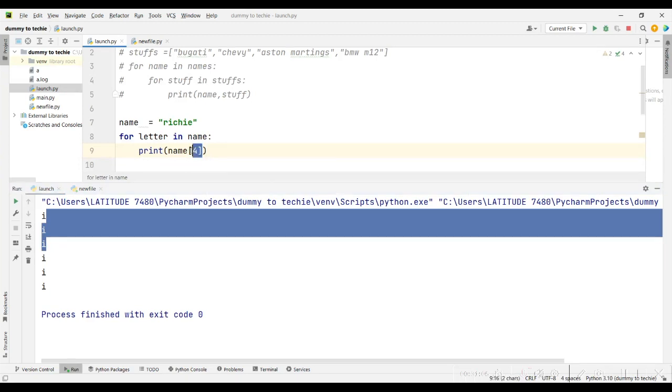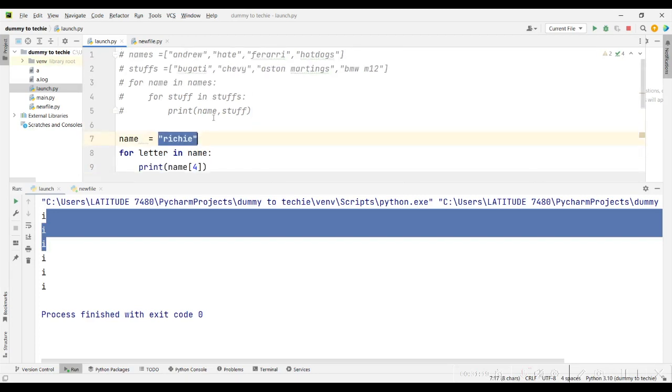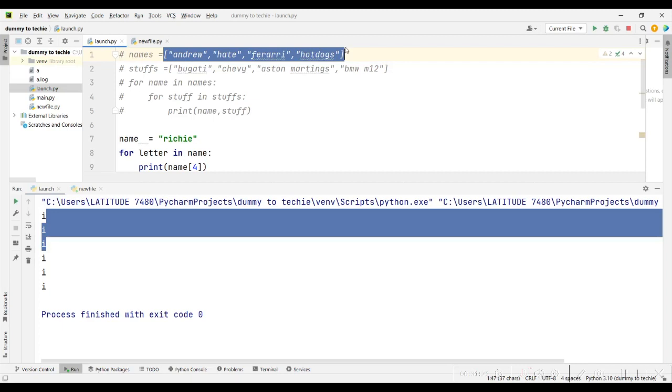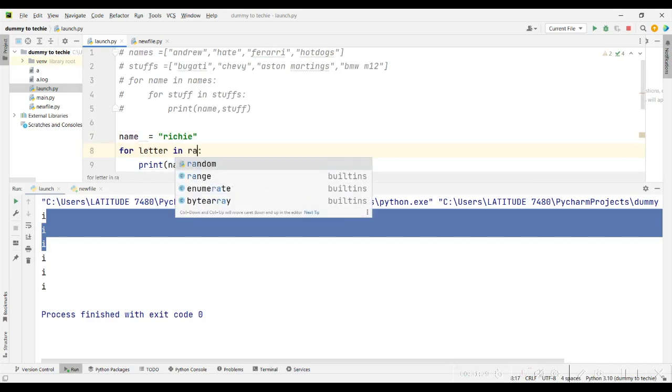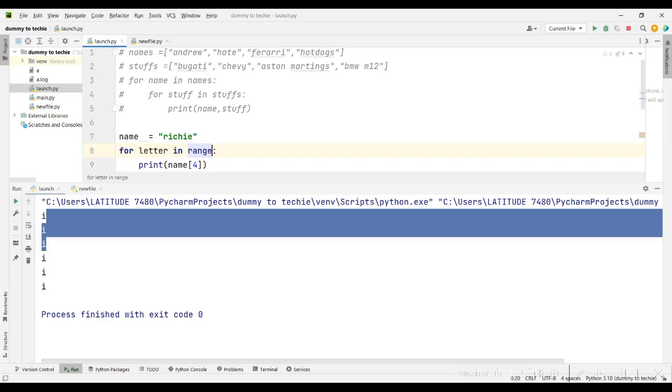So that's it for your for loops, your while loops, and your continue and break statements. You can iterate through a lot of things. Anything that you can iterate through is called an iterable. For example, this is iterable because it's a string. Your list is also iterable. There are also iterators like the range function that we know, like for letter in range 10.